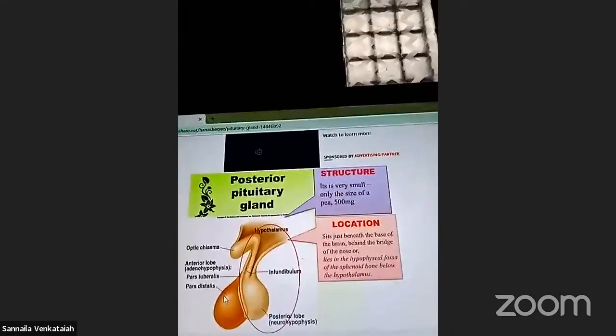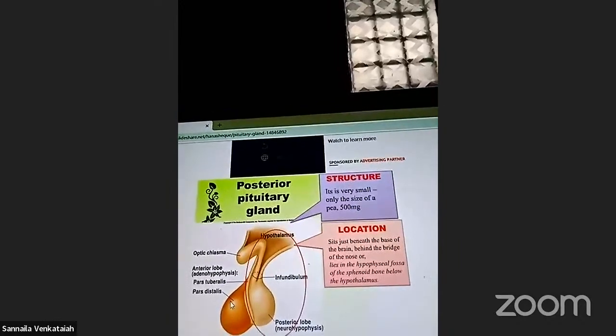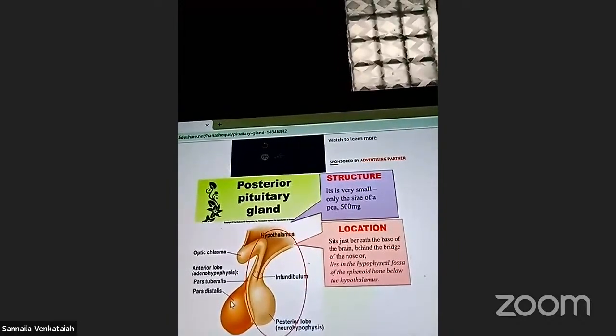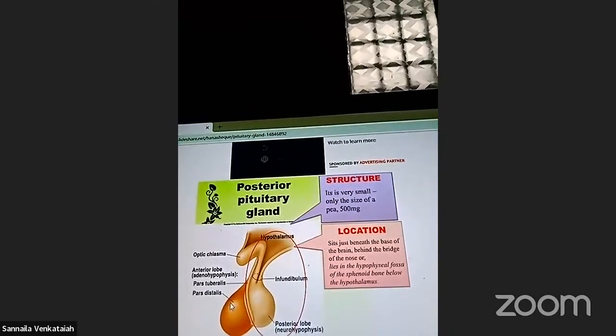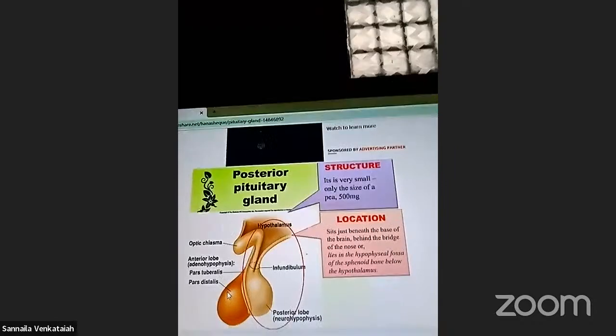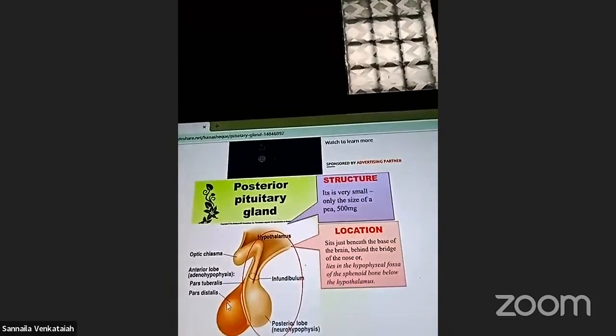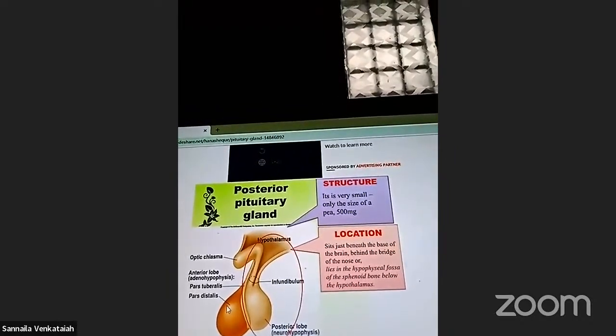For example, growth hormone. Okay? High secretion of growth hormone is called gigantism. Low secretion of growth hormone is called pituitary dwarfism.